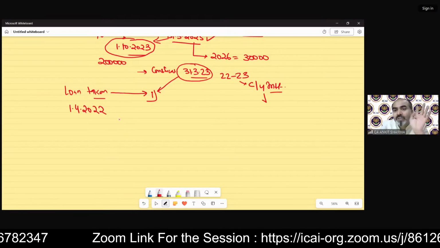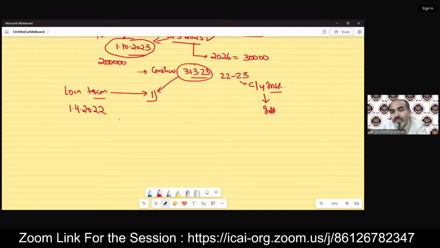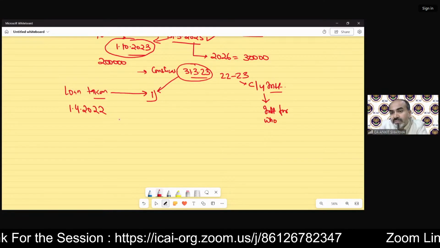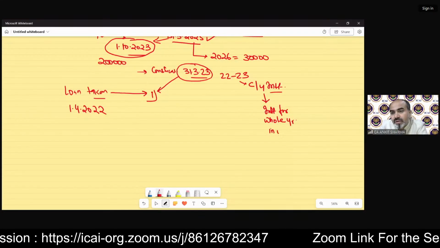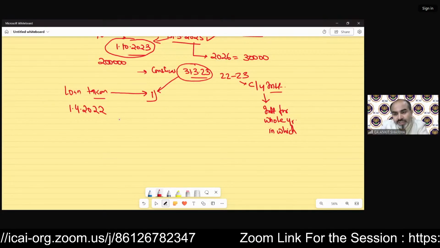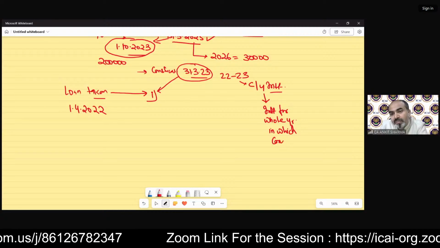Why we are doing this? Because the concept says the interest for the whole year in which construction is complete. Do not get confused, I'm just telling you the concept behind this logic.